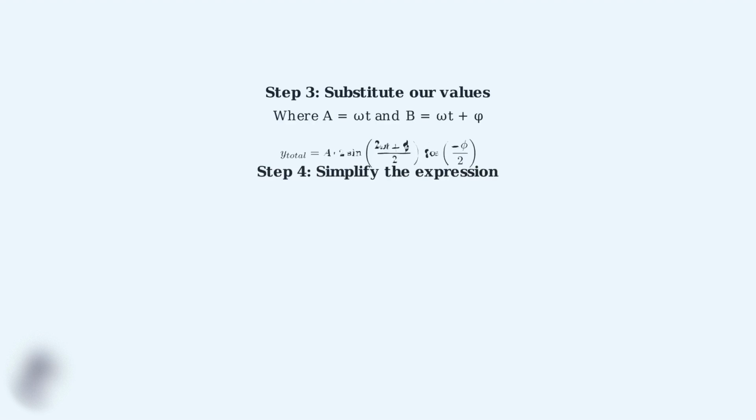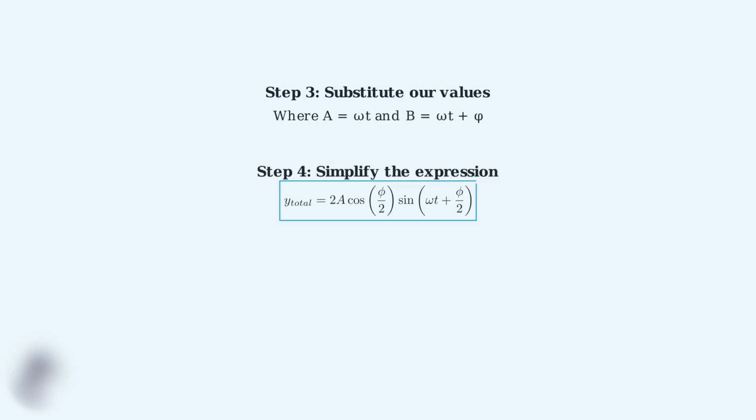Step 3. We substitute our values. Here, A equals omega t and B equals omega t plus phi. This gives us the expression shown. Step 4. Simplifying the expression, we get 2A cosine of phi over 2 times sine of omega t plus phi over 2. This is our final result for the superposed wave.